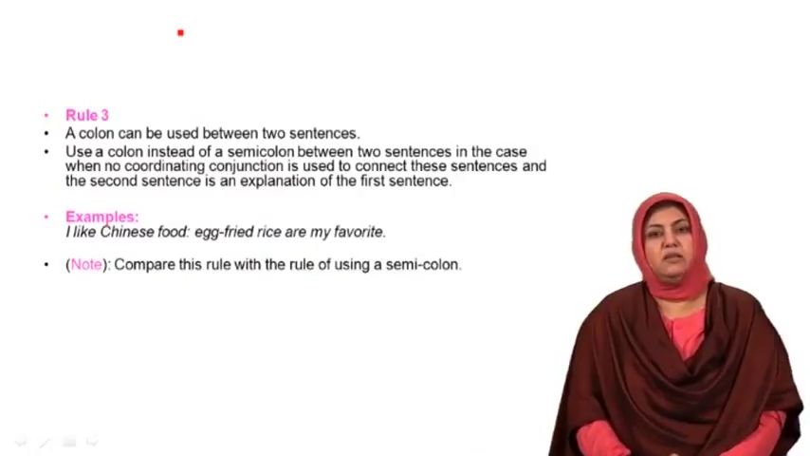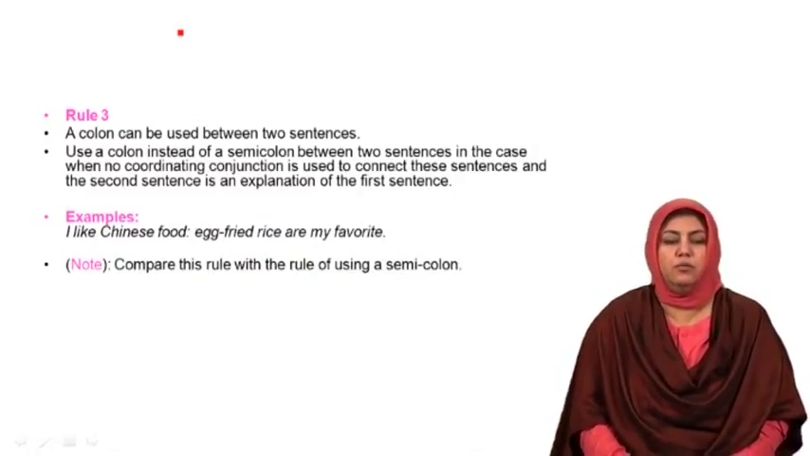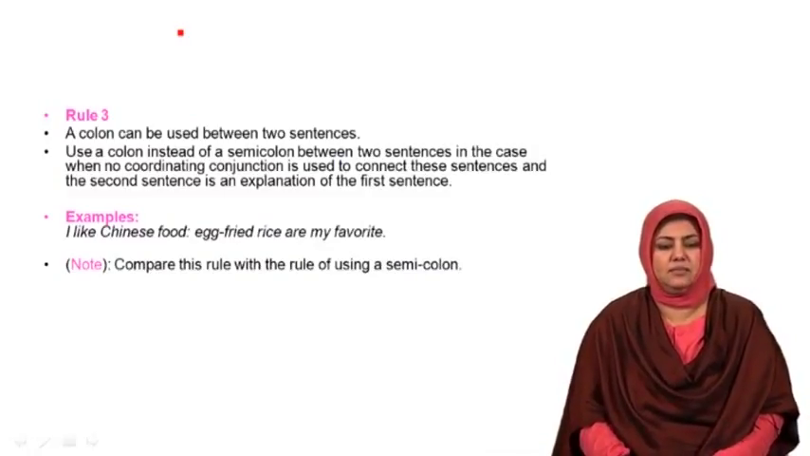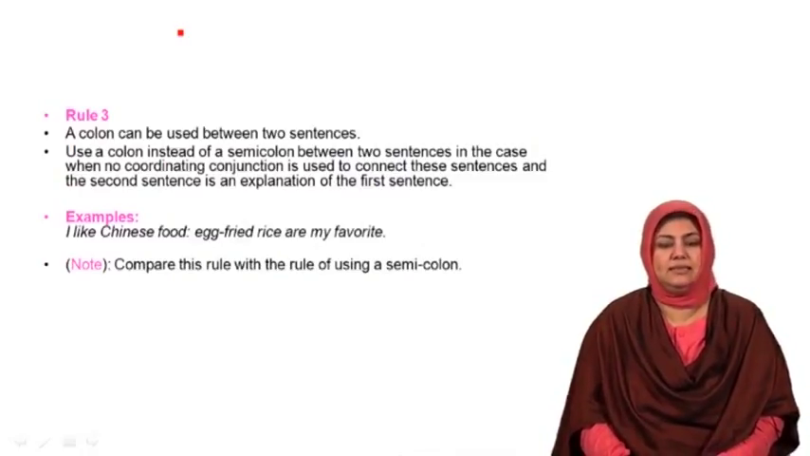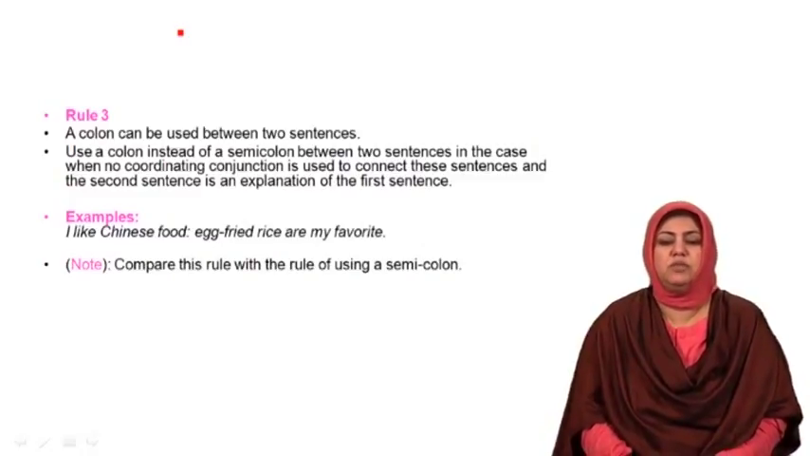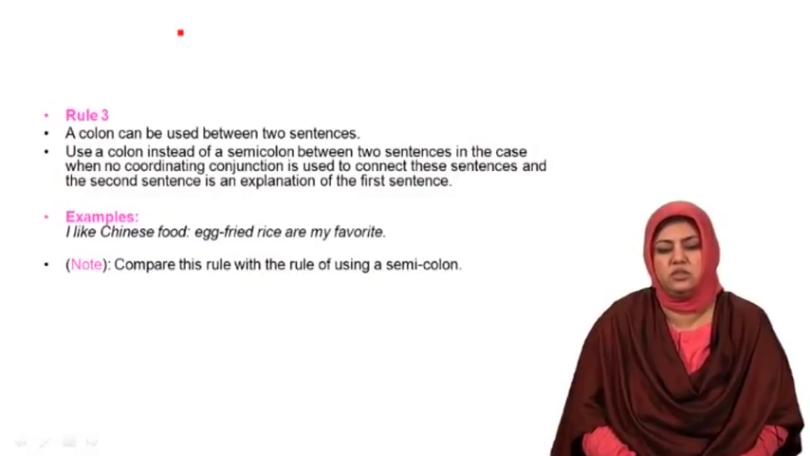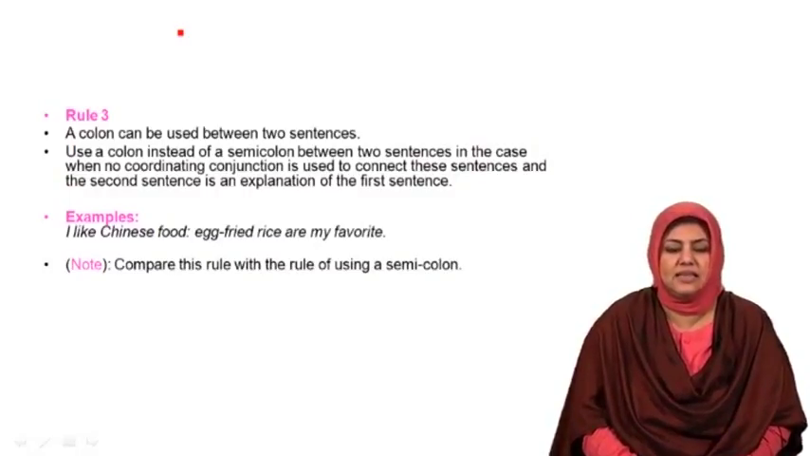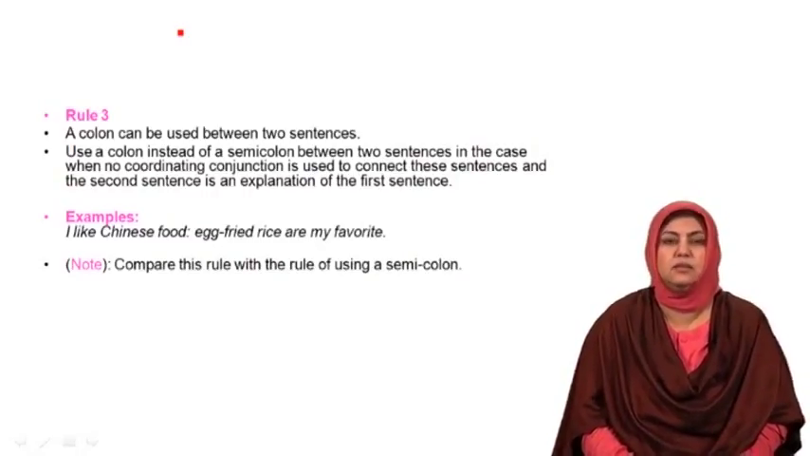Students, now I would explain rule number 3, that is to be applied when a colon is to be used in certain contexts. A colon can be used between two sentences. Use a colon instead of a semicolon between two sentences in the case when no coordinating conjunction is used to connect these sentences, and the second sentence is an explanation of the first sentence.